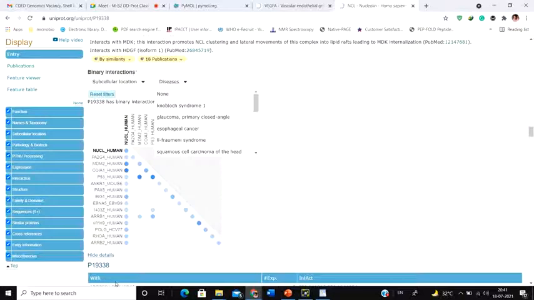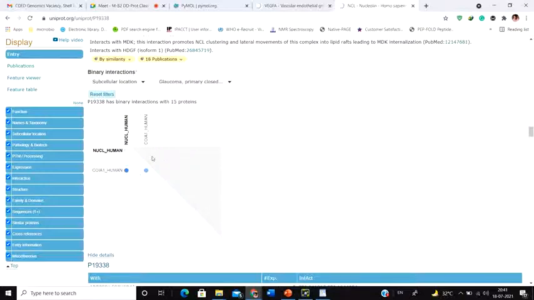Now you see what happens. Suppose you have this particular disease. Now you might select a particular disease. For example, suppose I will select glaucoma. Now in this particular case of glaucoma, you are going to see that the nucleolin is interacting with this COIA1 human. And what about the esophageal cancer?